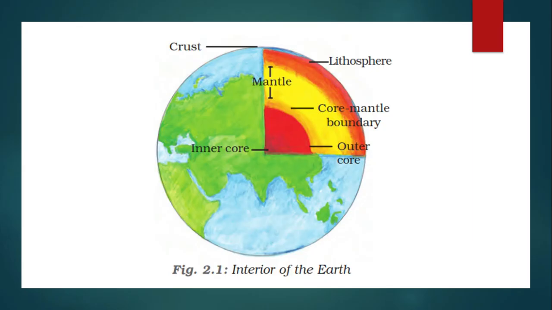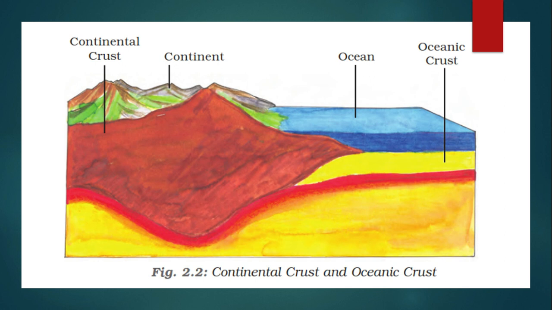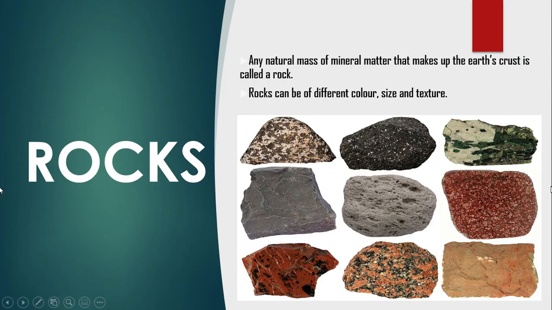This is the diagram given in the NCERT Geography Class 7 book. This is the diagram of crust, mantle and core. Here it's clear that the upper mantle and the crust together are known as the lithosphere. This is another diagram of the NCERT book. This is the continental crust on the left side and the right side is the oceanic crust. Continental crust depth is 35 km and oceanic crust depth is 5 km.